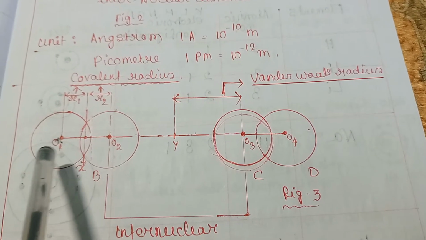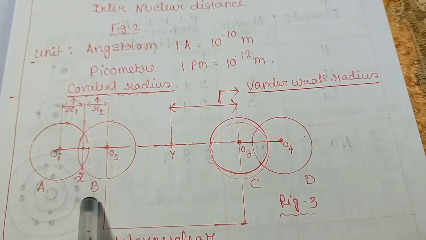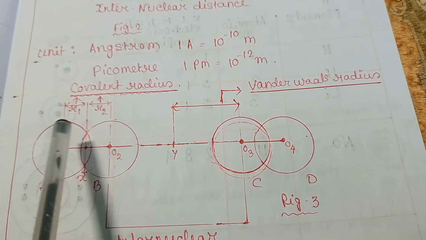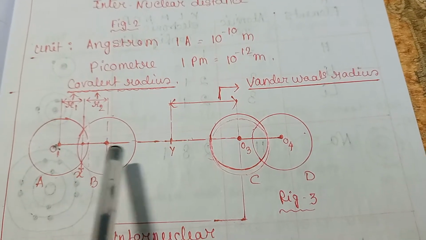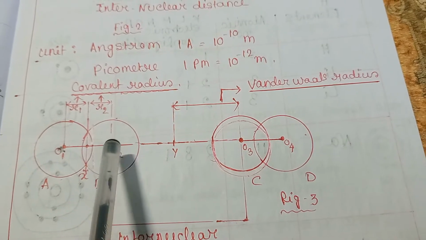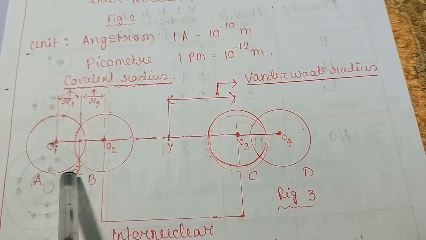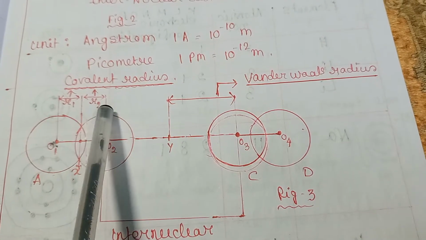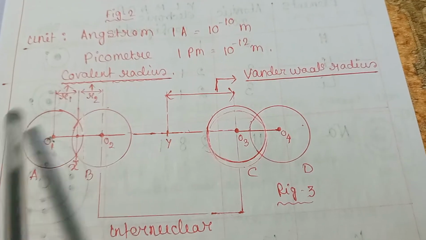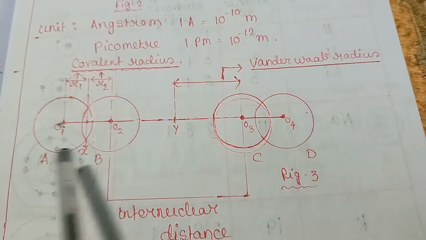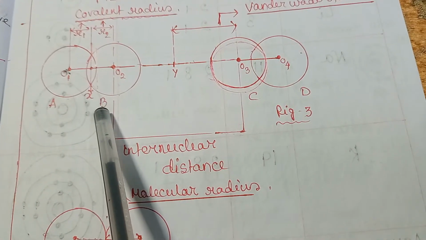That is the distance between O1 and O2. These are two covalently bonded atoms, and this is the internuclear distance between O1 and O2, and half of it, this means O1x or O2x, is known as covalent radius. See, this R1 or R2 is known as covalent radius, as atom A and atom B are covalently bonded atoms.